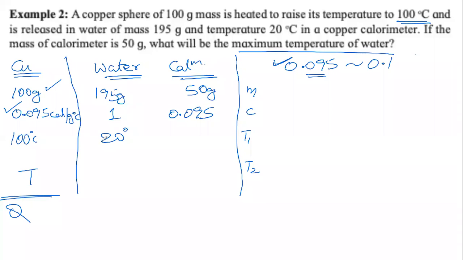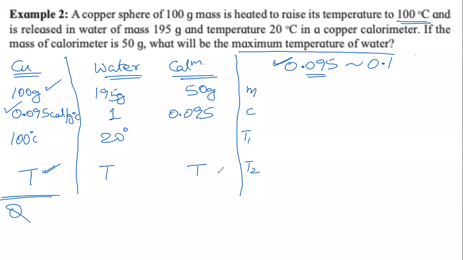By the principle of heat exchange, the heat exchange will stop when everything is at the same temperature. That means the final temperature of water will be the same T as the copper substance. The final temperature of the calorimeter will also be T, because there will not be any heat exchange anymore. So all these T2s have to be T.